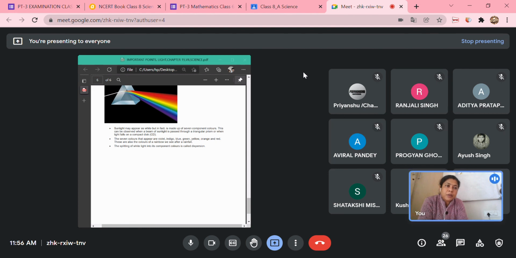Yes, it will appear to be white. So this proves that white light is a mixture of all these seven colors. And black does not contain any color. White light contains all the seven colors, and black, you know, we say black, it doesn't have any color. Okay, this much is clear to everyone.